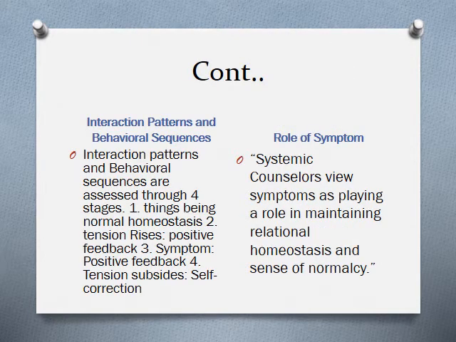Interaction patterns and behavioral sequences. Interaction patterns and behavioral sequences are assessed through four stages. 1. Things being normal, homeostasis. 2. Tension rises, positive feedback. 3. Symptom, positive feedback. And 4. Tension subsides, self-correction. Role of symptom. Systemic counselors view symptoms as playing a role in maintaining relational homeostasis and sense of normalcy.